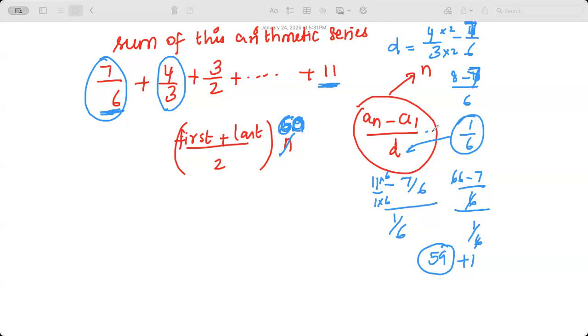See, I forgot to write it here. I always forget. So that 1 you need to add to get the number of terms, and it is very, very easy to forget this 1. Okay. So the number of terms will be 60 in that case.